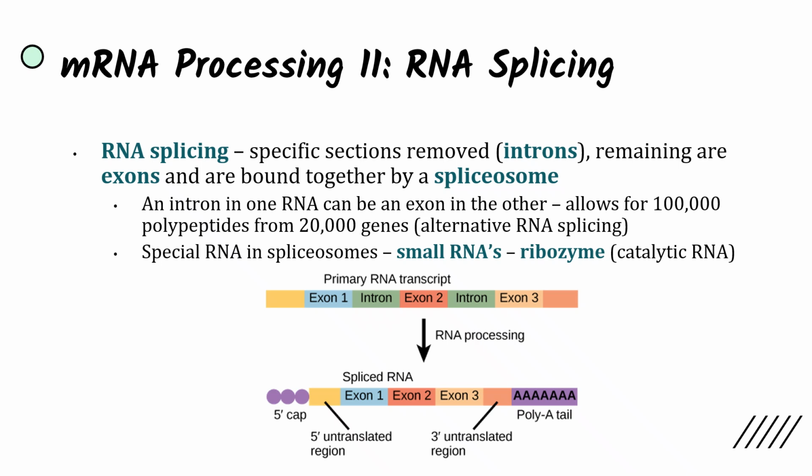And there's a special RNA in spliceosomes known as small RNAs, which are ribozymes. And these are enzymes that are made out of nucleic acids, not out of proteins, as we initially thought all enzymes were, which is pretty cool. So over here you can see the primary RNA transcript, and through RNA processing, the 5' cap is going to be added, the poly A tail is going to be added, and these introns are going to be removed, and then the rest of the exons will be bound together by a spliceosome.